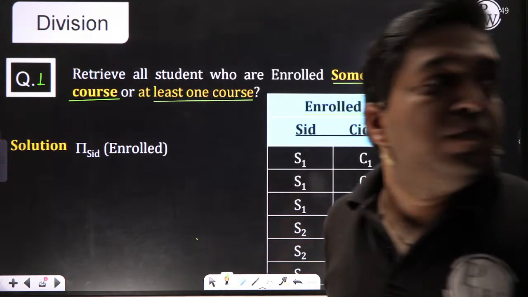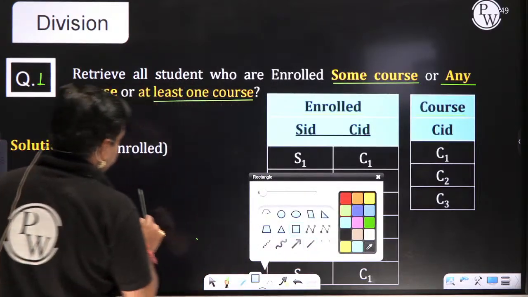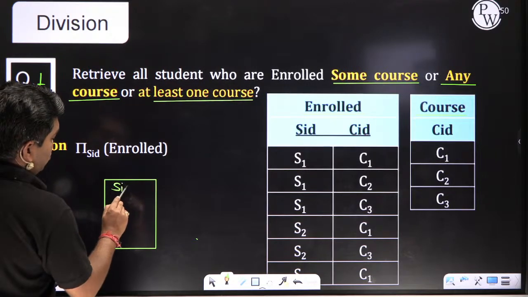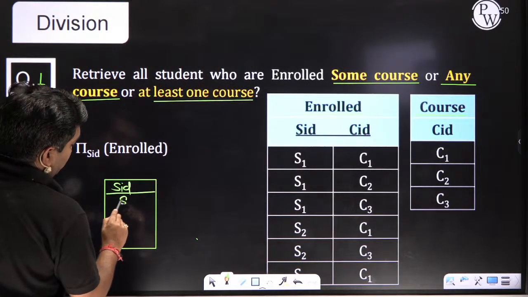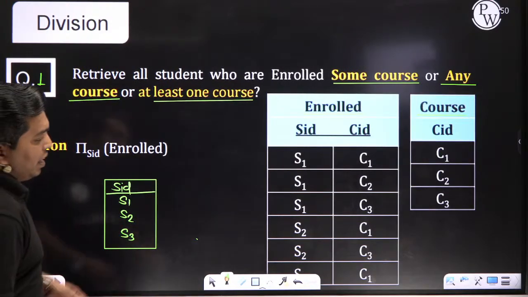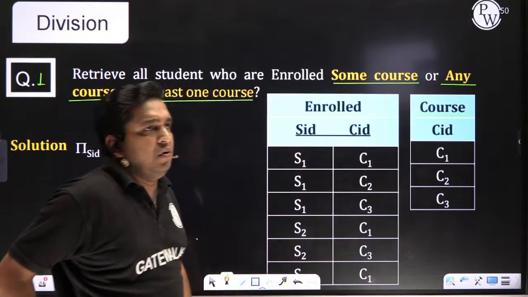Very good. S1, S2 and S3. You will get output S1, S2 and S3. Those students who enrolled in any course, attended any course. S1, S2 and S3. Okay.